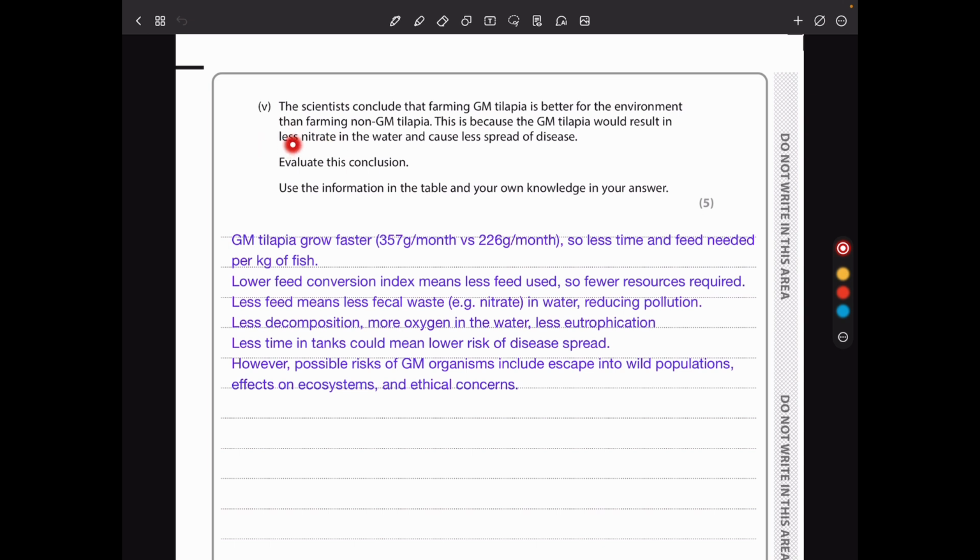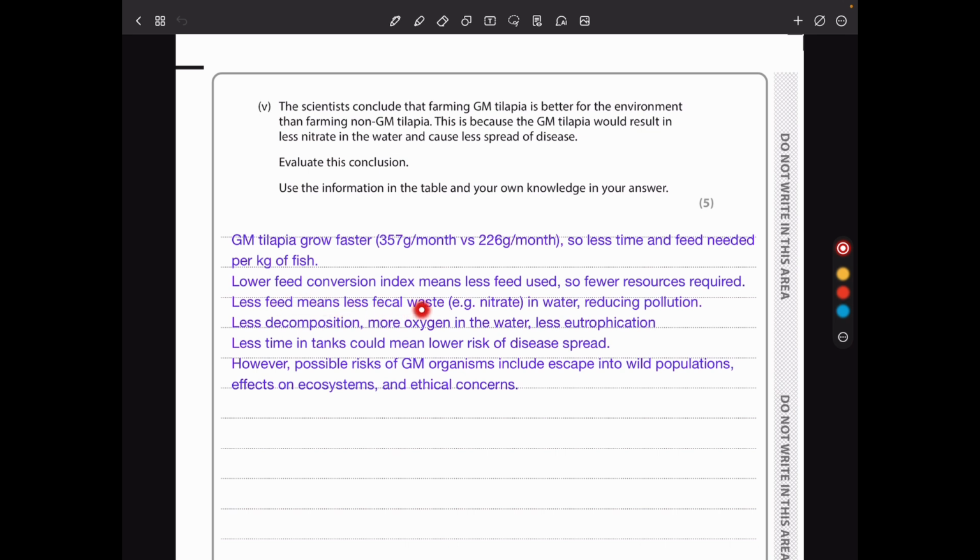If there is less nitrate, then the chance of eutrophication is going to be decreased because less nitrates, less decomposition, and more oxygen is going to be retained within the water, less chance of eutrophication. So I say GM tilapia grow faster, 357 gram per month in comparison to 2.6 gram per month. So less time and feed needed per kilogram of fish. Lower feed conversion index means less food or less feed is used, so fewer resources are required.